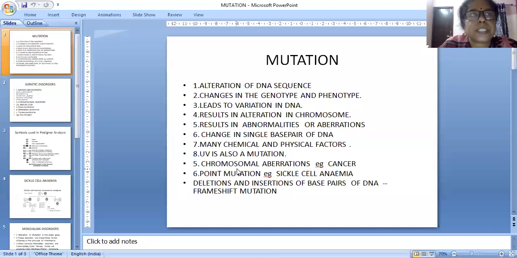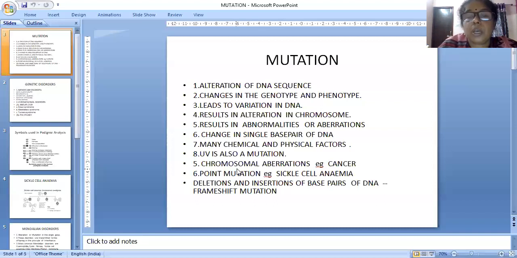Many chemical and physical factors can act as a mutagen. What is meant by mutagen? Any factor which can cause mutation is called a mutagen. Like that, many chemical and physical factors are there. Ultraviolet radiation is also a mutagen.